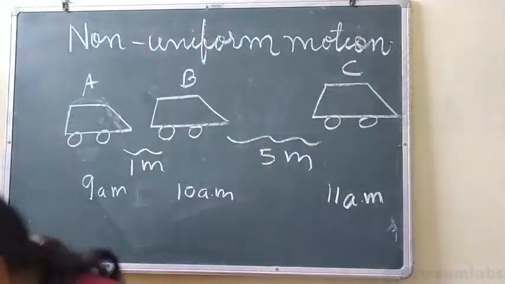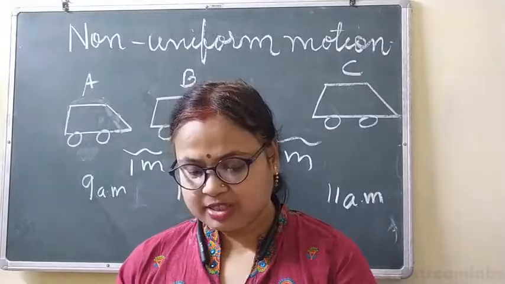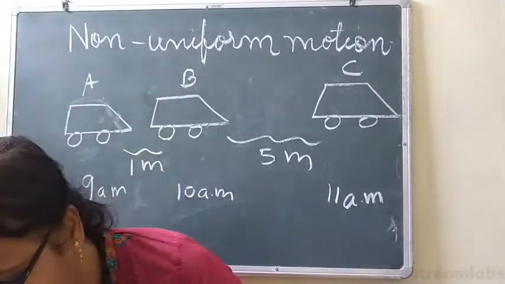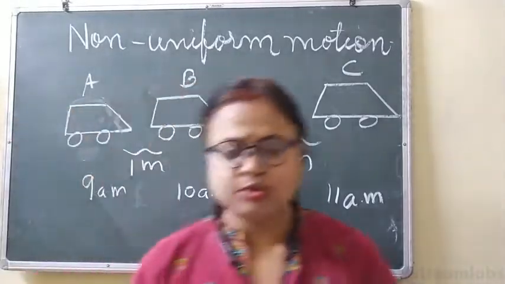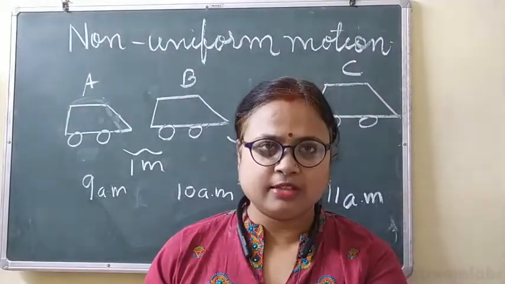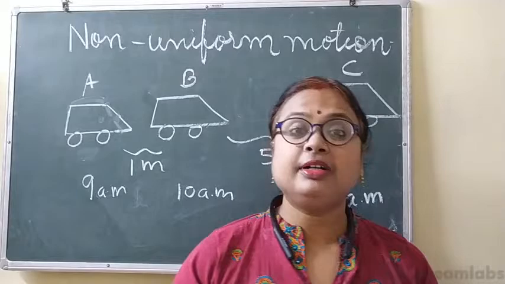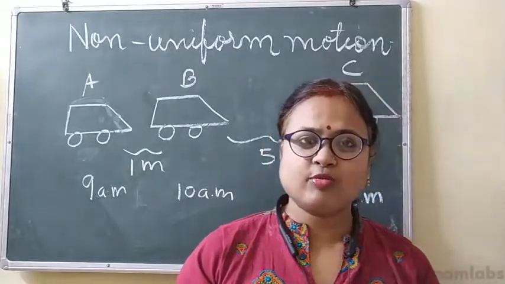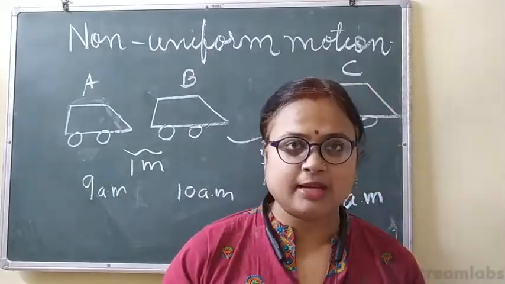Now the next topic that I'm going to discuss is average speed. What is average speed? For the average speed, you don't have to go into detail. Simply you have to follow the formula: total distance covered by the body divided by total time taken by the body. Body means what? Vehicle can be, person can be.